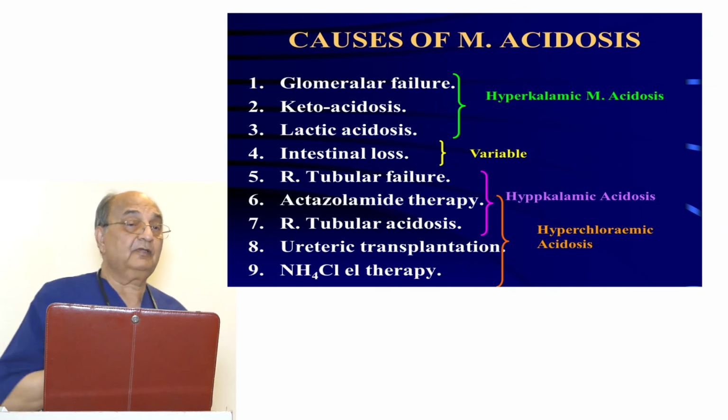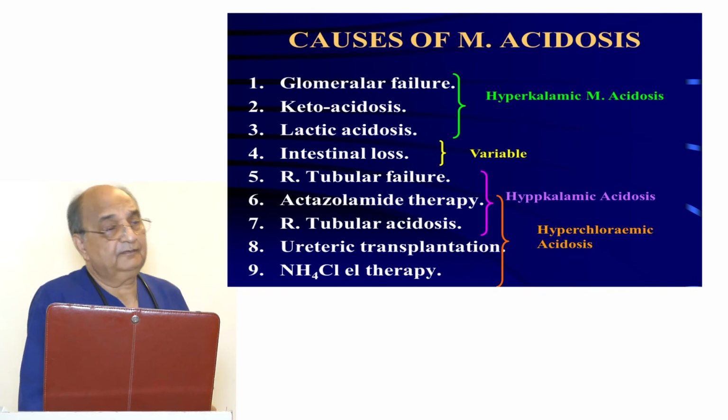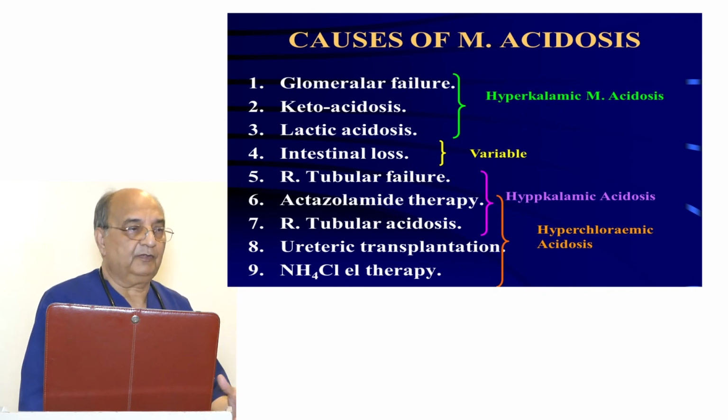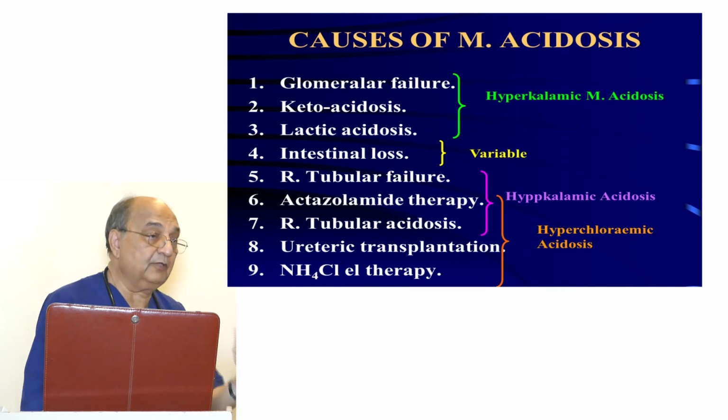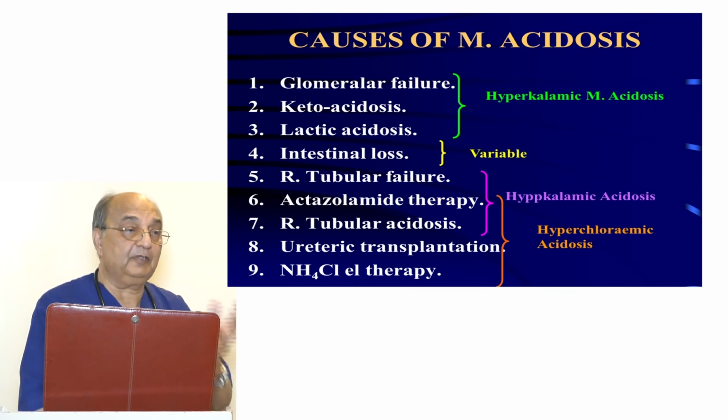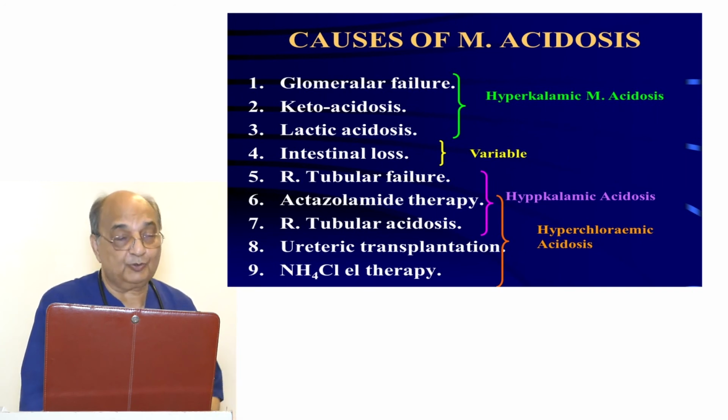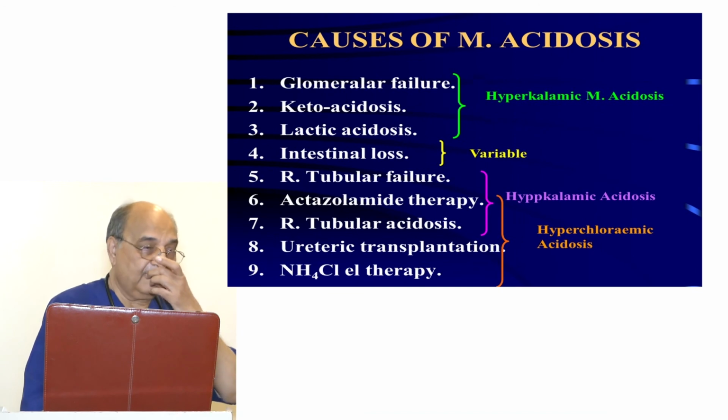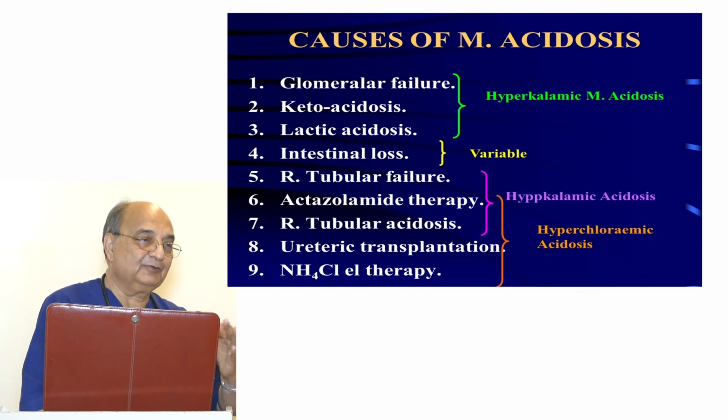If there is glomerular failure, why does the body go into acidosis? When there is glomerular failure, less filtration takes place. There is less sodium in the proximal tubule, so less sodium will be reabsorbed and less hydrogen ion will be exchanged with it. So acidity will be left in the body; it will not be lost in exchange with the sodium. It means the bicarbonate resorption mechanism fails. The hydrogen ion which has accumulated will tend to go inside the cell and push the potassium out. So there will be hyperkalemia with metabolic acidosis.